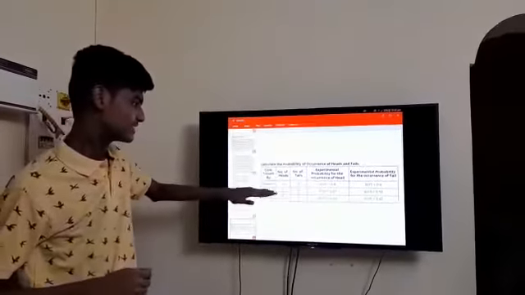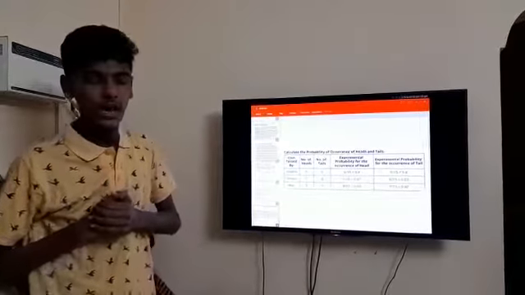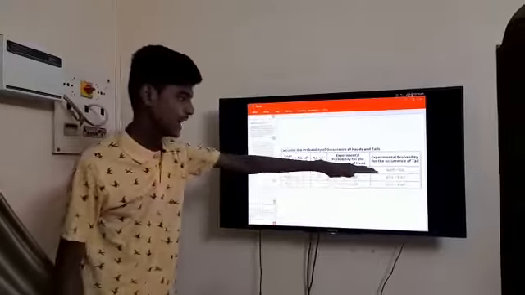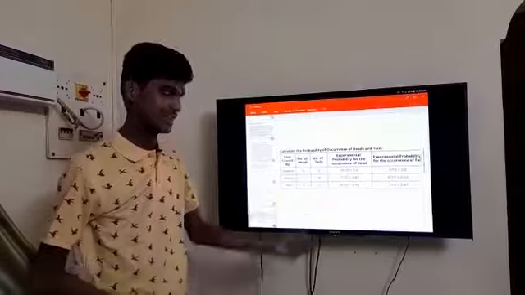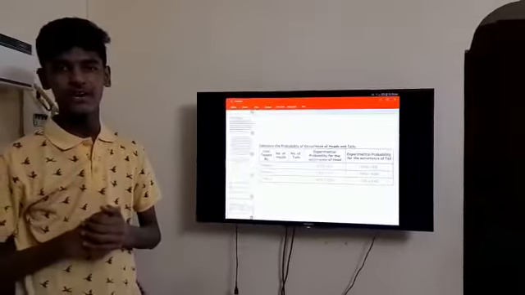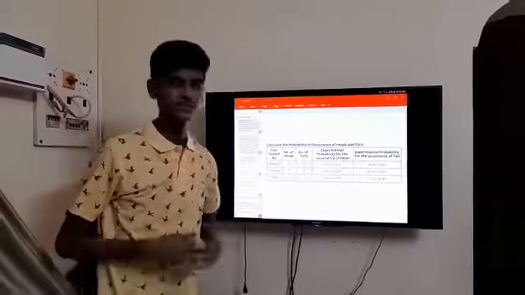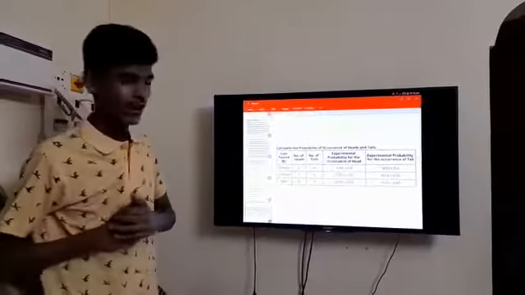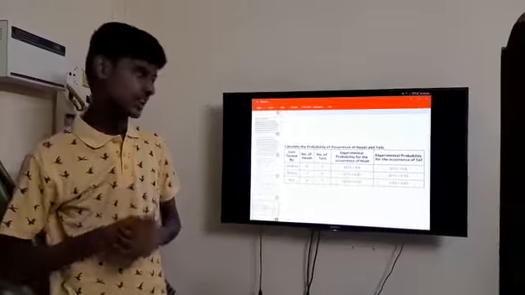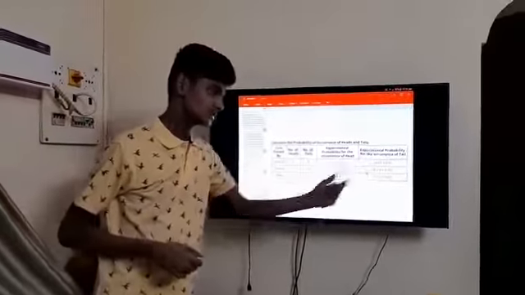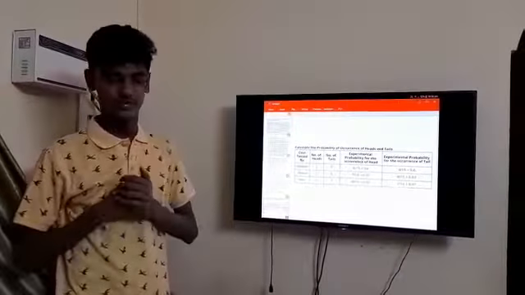Next, number of tails. Shakshi tossed the coin 15 times and obtained 9 tails. So 9 by 15 is equal to 0.6. Shreya tossed the coin 15 times and obtained 8 tails. So 8 by 15 is equal to 0.53. Next, Ravi tossed the coin 15 times and got tails 7 times. So 7 divided by 15 is 0.47.